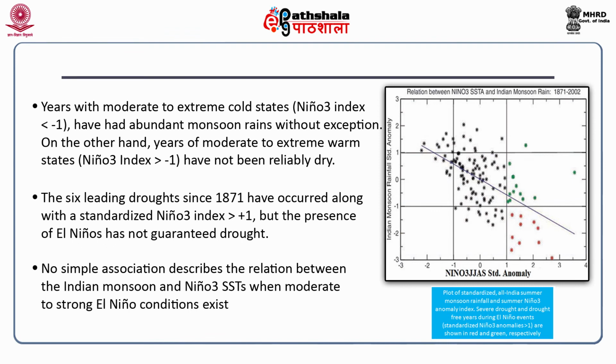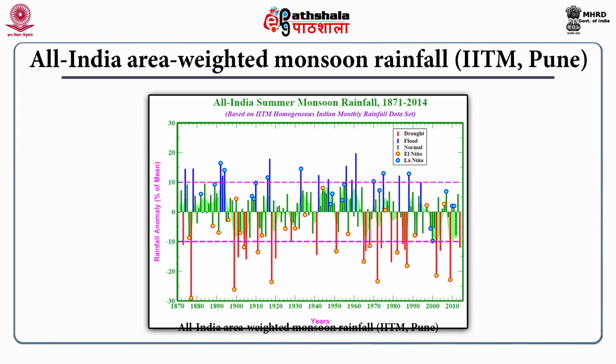In fact, there is no simple association that describes the relation between the Indian monsoon and Nino 3 sea surface temperatures when moderate to strong El-Nino conditions exist. This figure is a plot of all India area weighted mean summer monsoon rainfall published by IITM Pune. The long time series of this index since 1871 has revealed several interesting aspects of the interannual and decadal scale variations in the monsoon, as well as its regional and global teleconnections.